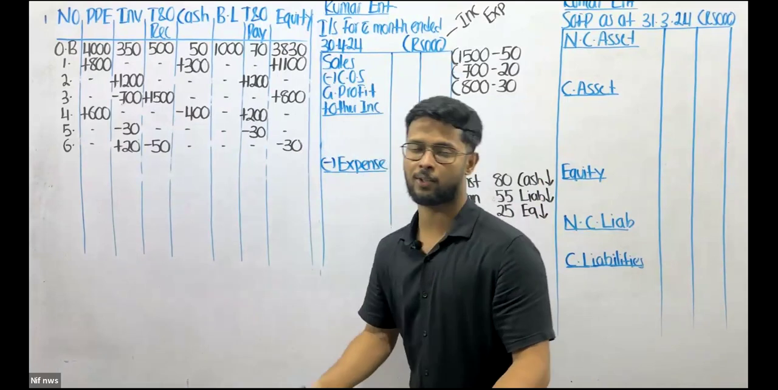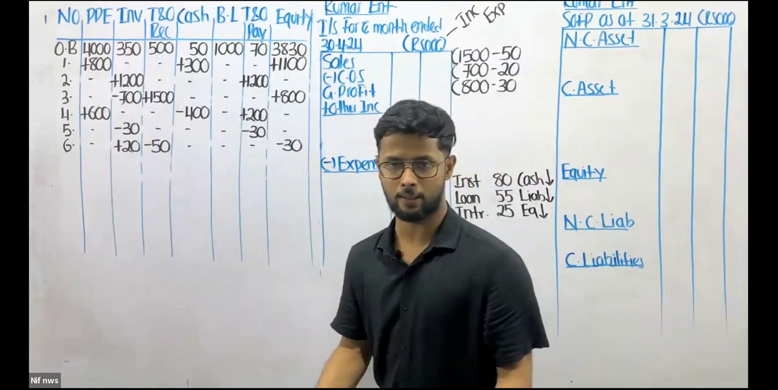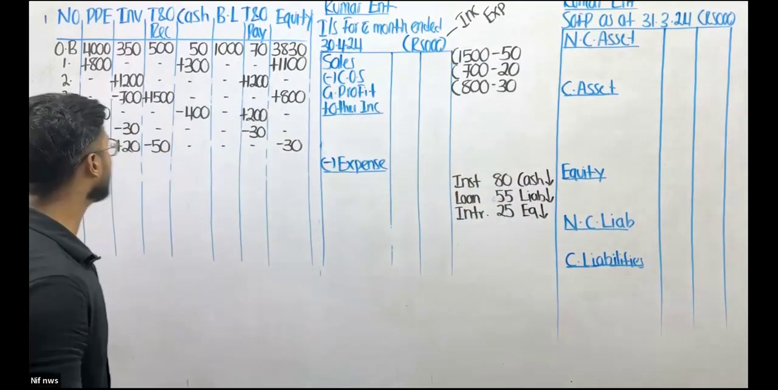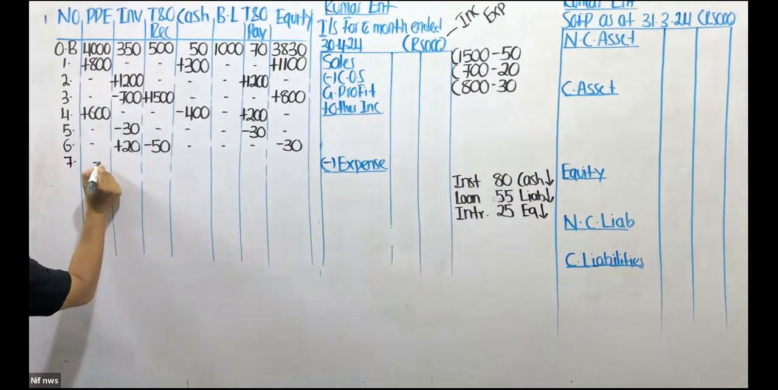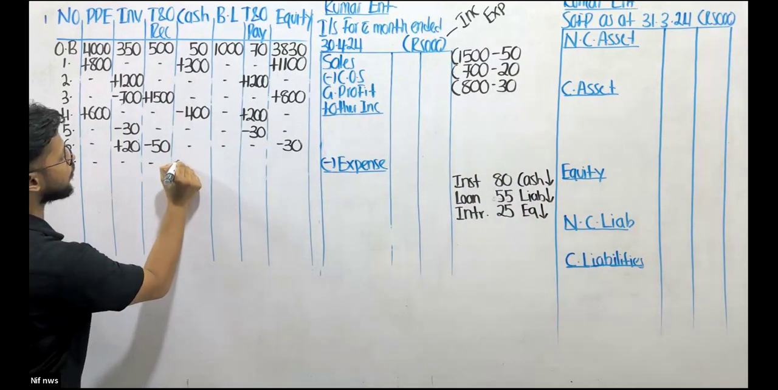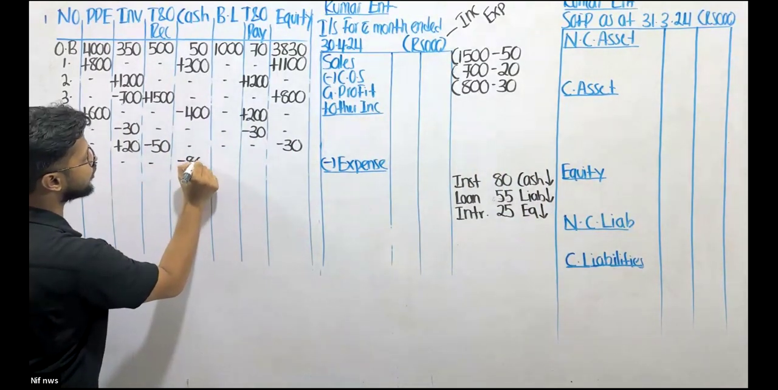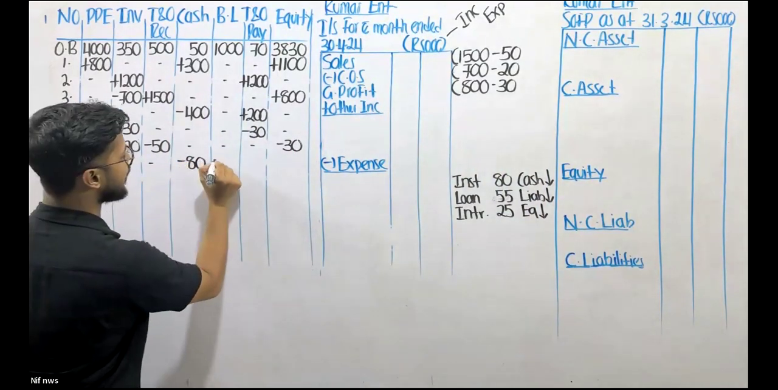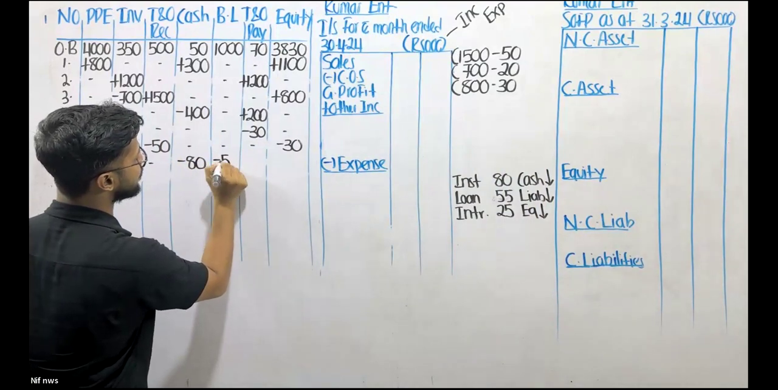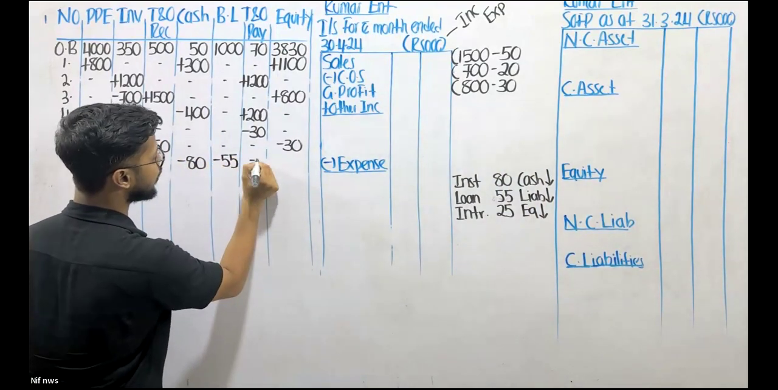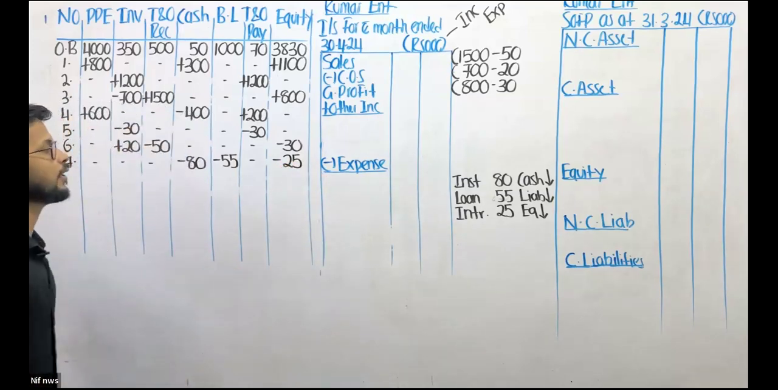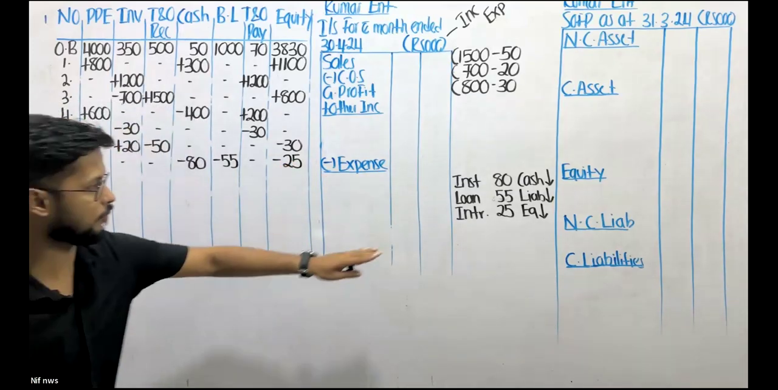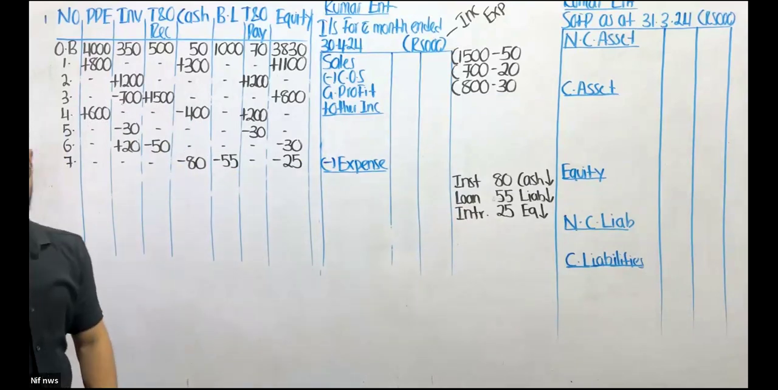So this is something you should be very familiar with, right? So let's not waste time. Let's go to the 7th transaction. Let me minus 80 from cash. That's the installment that I'm paying. Out of 80, 55 is my bank loan, which is the loan amount, and the remaining 25 is equity. So the same thing being applied over here.